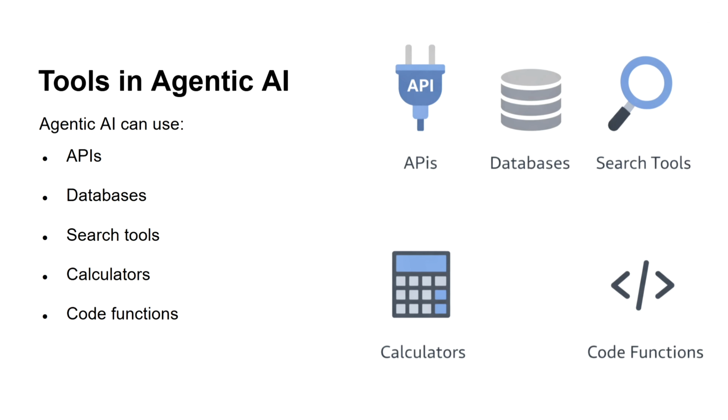Now let's discuss tools in agentic AI. Agentic AI can use APIs. Again taking the example of weather search, it can call multiple APIs, check the response of those APIs and think, and then respond based on those API responses. There are also tools that can connect with databases, and it can query those particular databases to give the final response. There are search tools also available. We have seen one table search tool in my previous video, and there are calculators, code functions, and many other kinds of tools available.